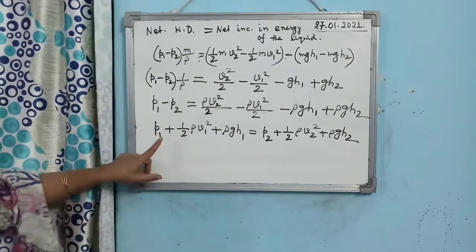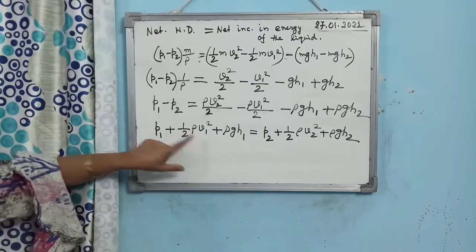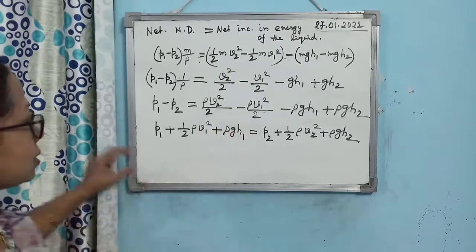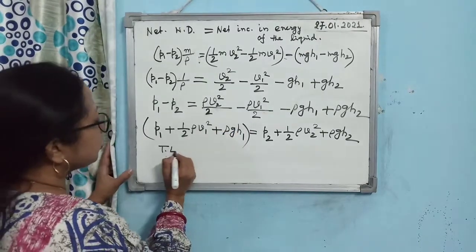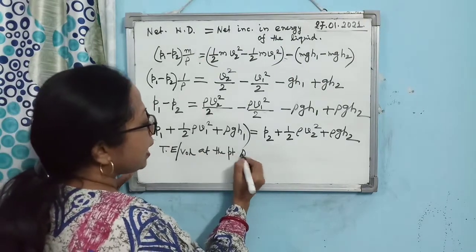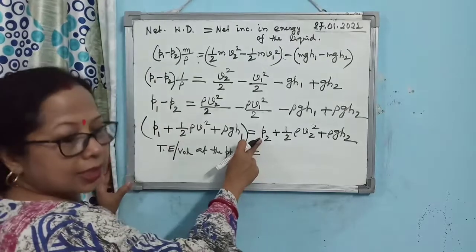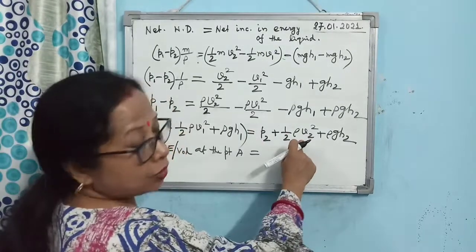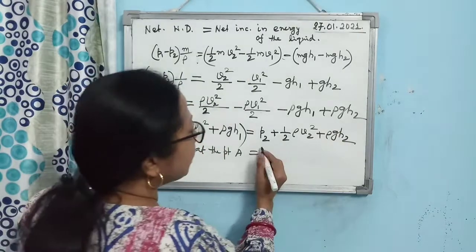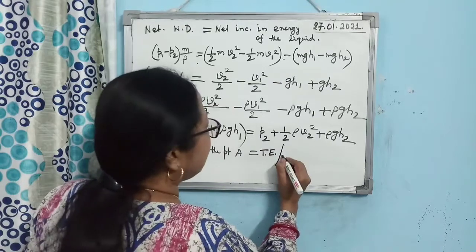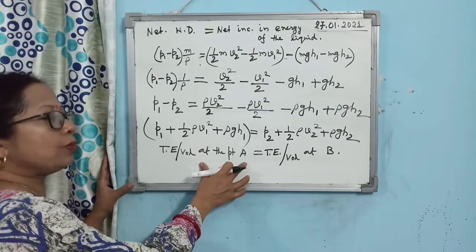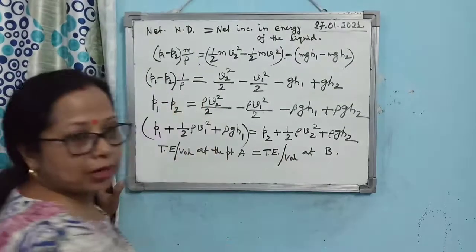So you see at the point A, pressure energy per unit volume, kinetic energy per unit volume, potential energy per unit volume means this is nothing but total energy per unit volume at the point A. And what does the other side represent? Pressure energy per unit volume, kinetic energy per unit volume, and then potential energy per unit volume at the point B. Means the entire thing represents total energy per unit volume at the point B. So total energy per unit volume at point A and total energy per unit volume at point B are equal.